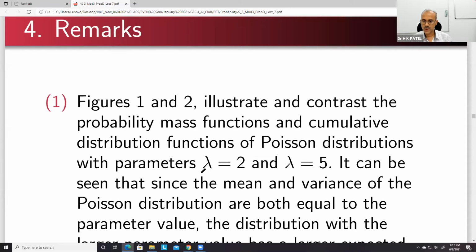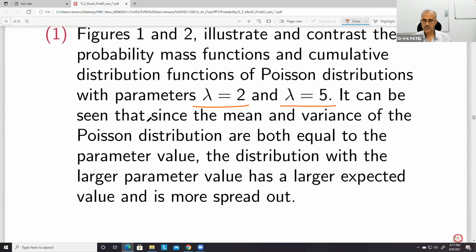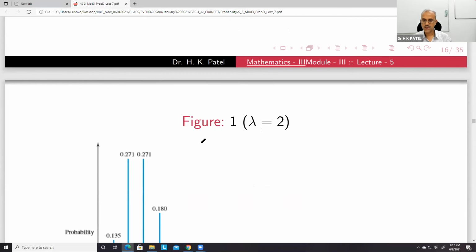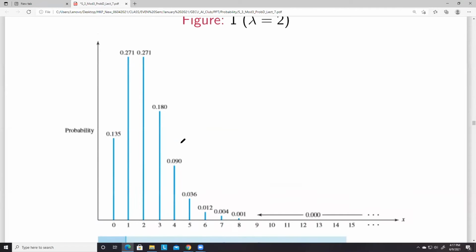We have taken two parameters: lambda equal to 2 and lambda equal to 5. And just see the distribution. So this is lambda equal to 2, so the Poisson distribution goes like this.